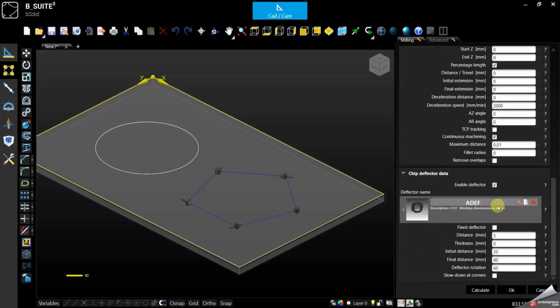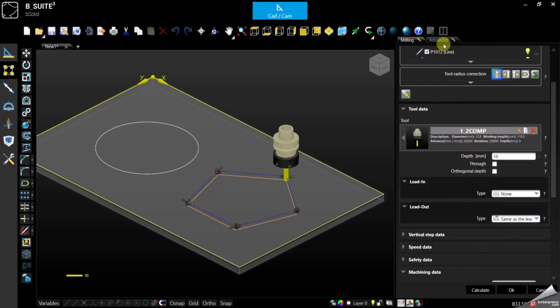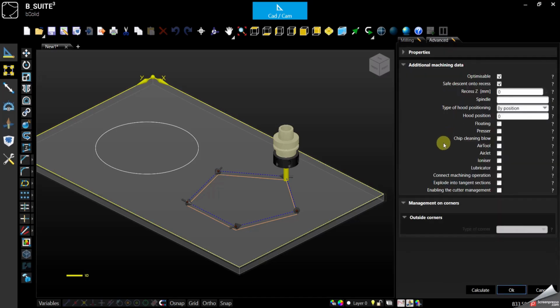So with that being said, let's go in the advanced parameters. Here the main thing will be the hood. If it is left at 0, it will automatically select a position based on the length of the tool, if it's a 3-axis or 4-axis machine.